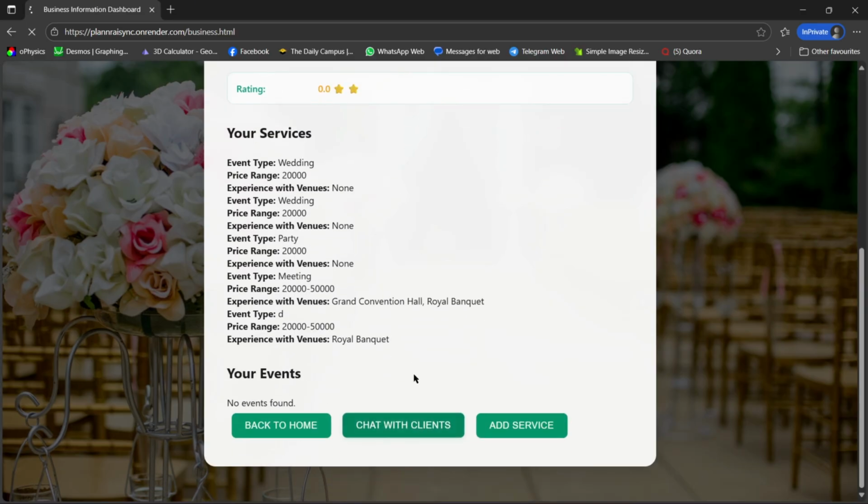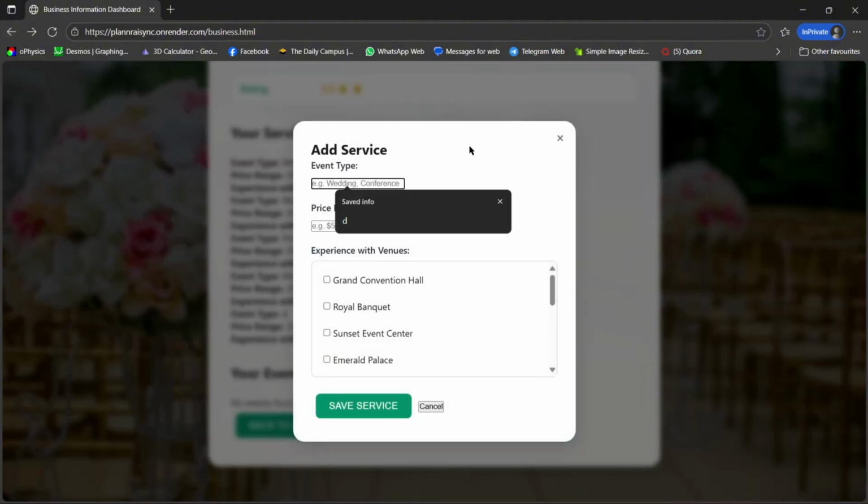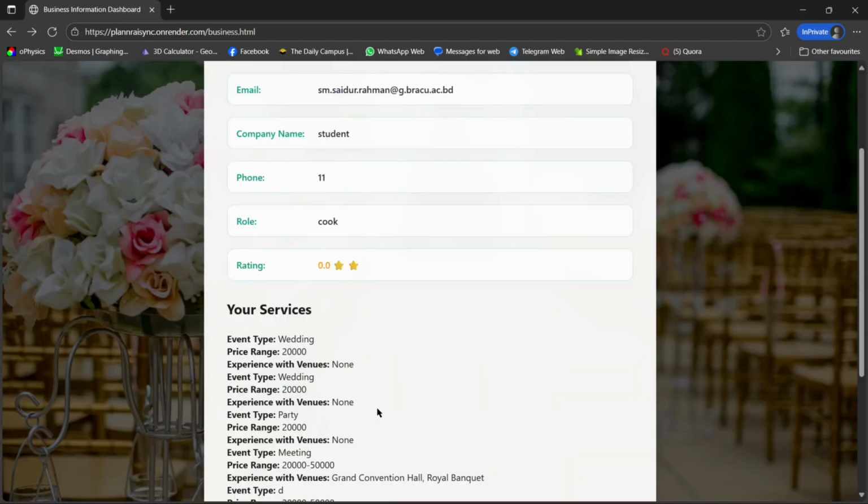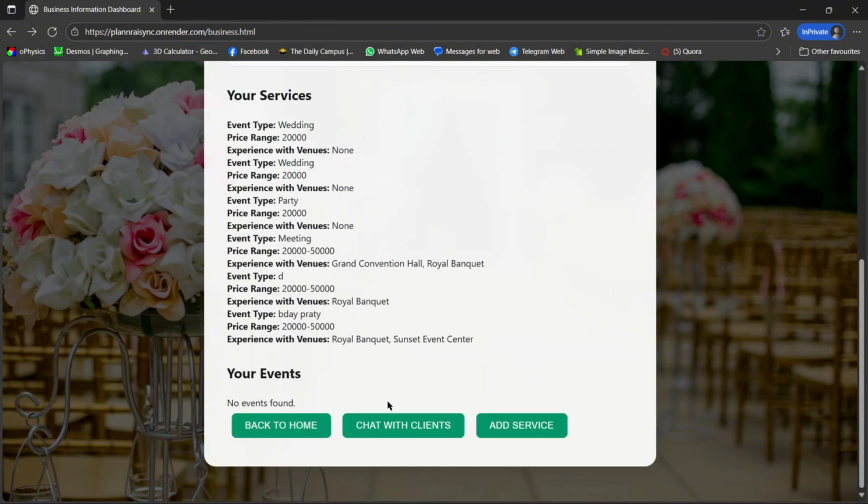So here it is. I can again chat with the client, then add services, my recent services that I provide to other venues, like I have hosted a birthday, and the price range was, let's say, 20,000 to 50,000, and the experience with the vendors. So it basically updates our database and also our vector database for our chatbot. Right now there is no event found for these vendors, but if there were any, it would show as an active service for that vendor.